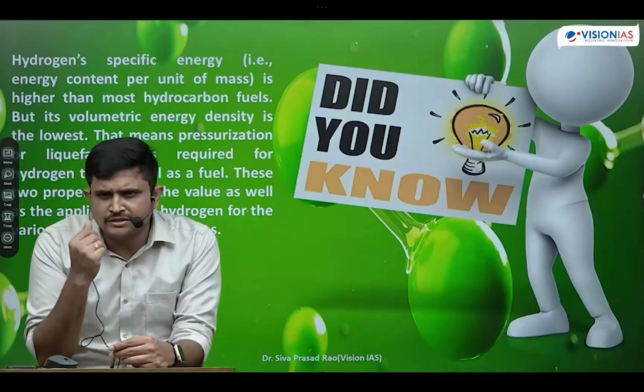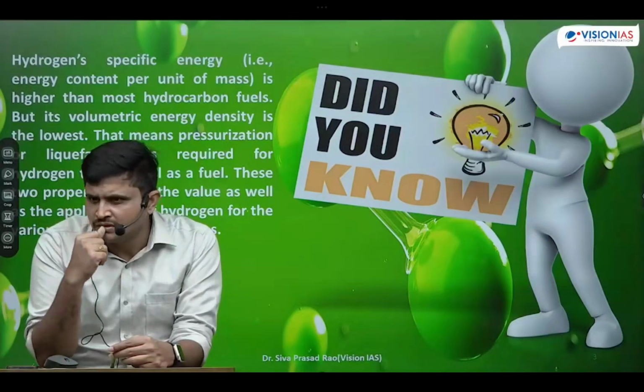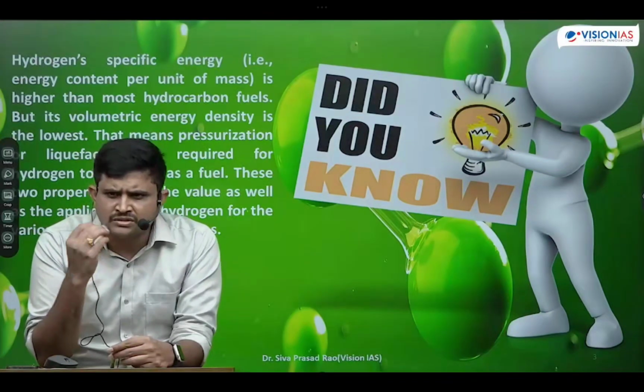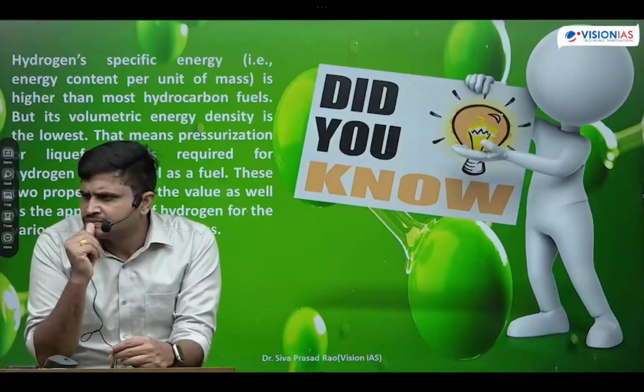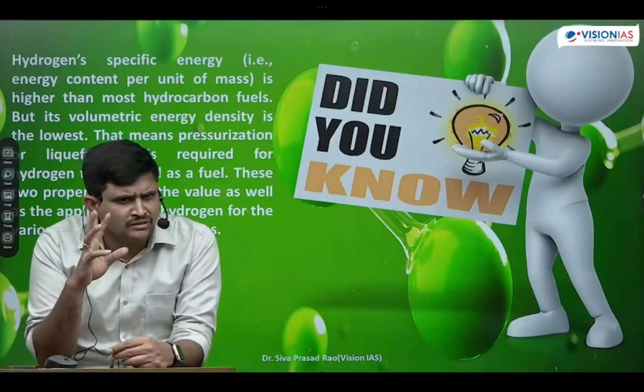If you want to transport the hydrogen over a longer distance, first we need to convert it into either methane, CH4, or ammonia, NH3. Only then can we transport it in these two forms. Later, after reaching the target place, again we have to separate the hydrogen from nitrogen or from carbon, and then use it. That is another cost-added process. So these are the major limitations. Hence, we are unable to use this hydrogen in a full-fledged manner.